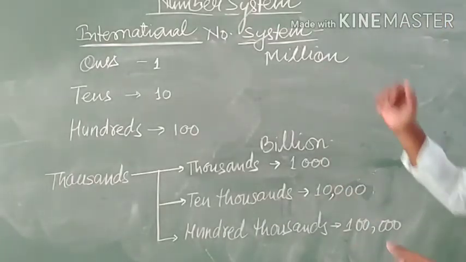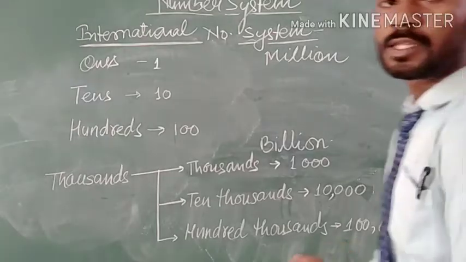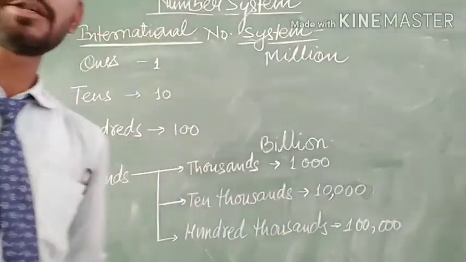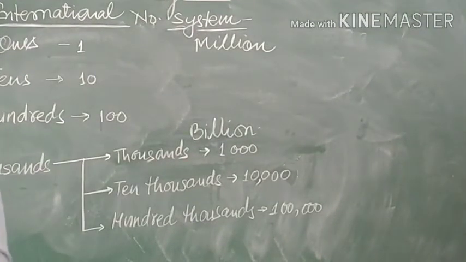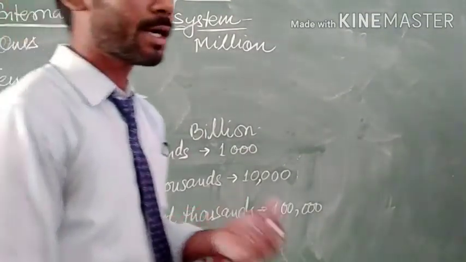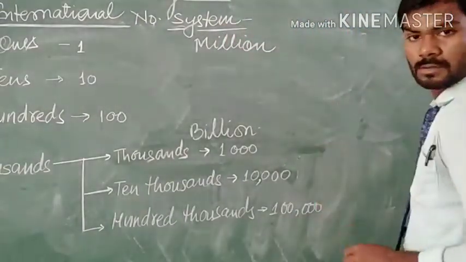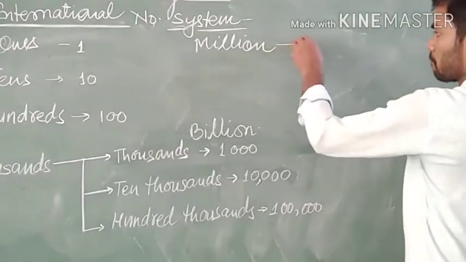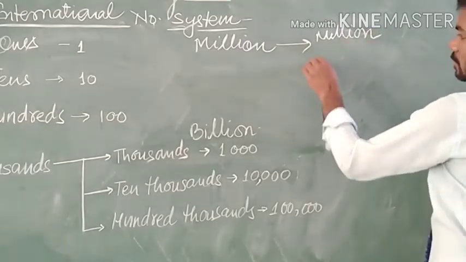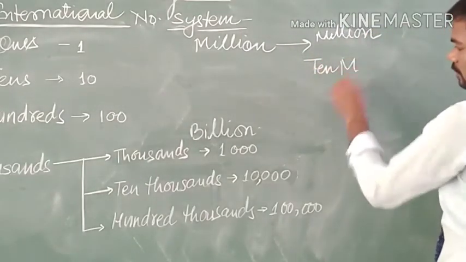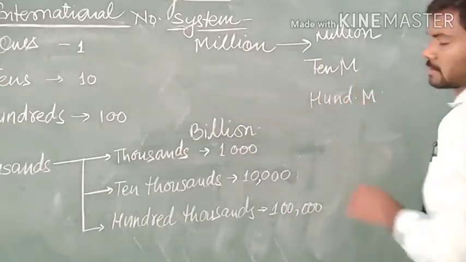Okay, let's see the million. The million is further divided into 3 subcategories: million, 10 million and 100 million.